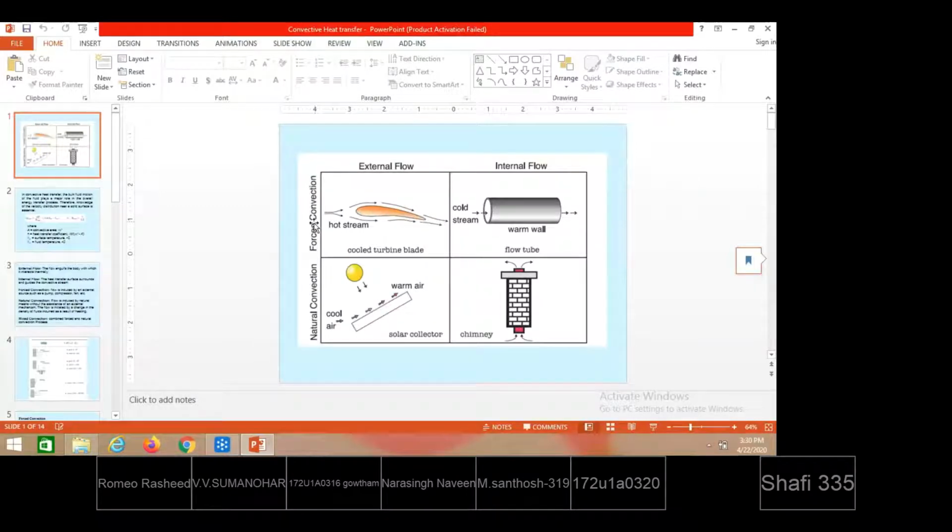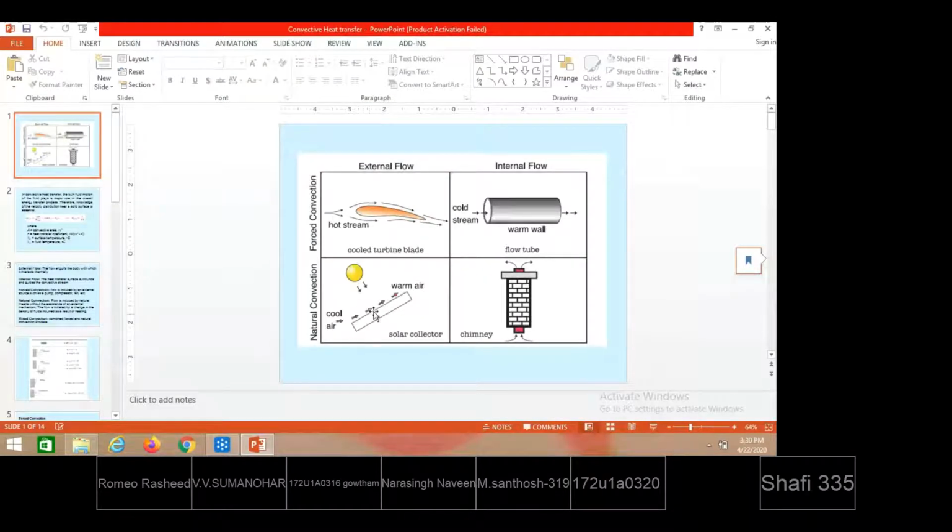In the case of forced convection, with the introduction of some mechanical means, by switching on a fan, blower or compressor, a velocity field is created that is responsible for causing the fluid momentum. Whereas in natural convection, the natural way, due to temperature rise from entry level to exit level, a density difference is created.